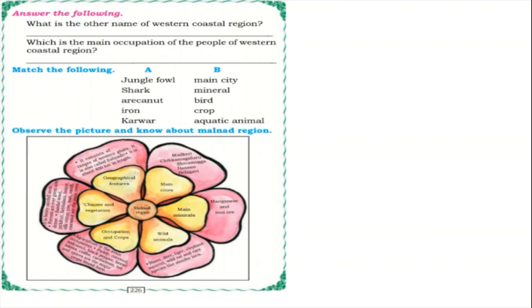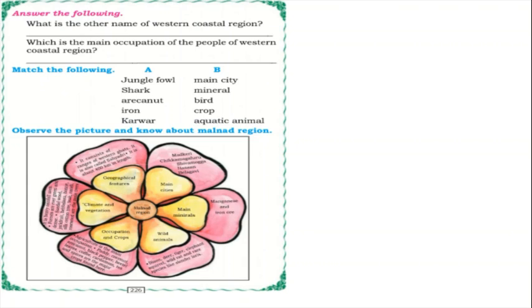So next, answer the following. What is the other name of the western coastal region? Konkan. Which is the main occupation of the people of the western coastal region, children? Yes, it is fishery, because these areas are located near the water body. Which water body will come here, children? In the Karnataka map, if you observe, yes, correct, the Arabian Sea.